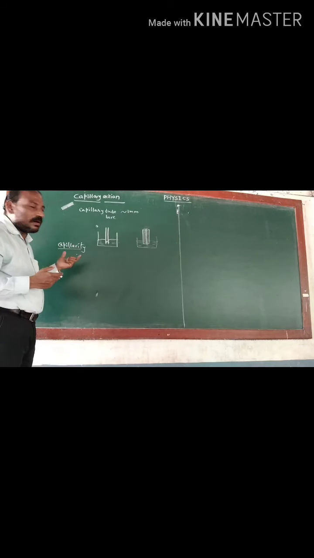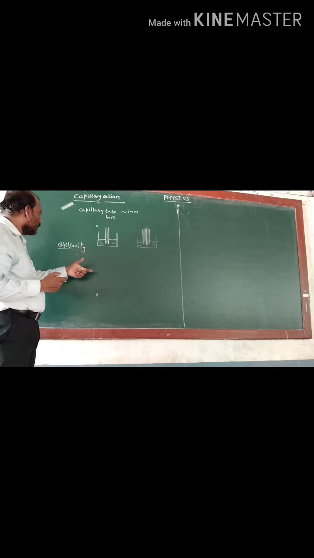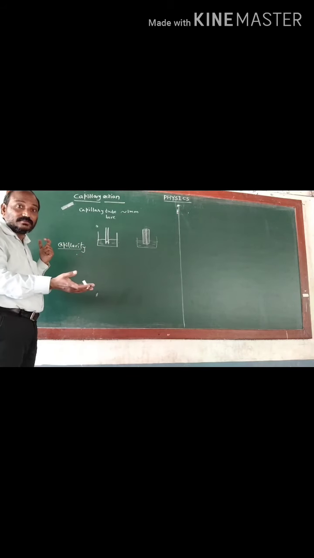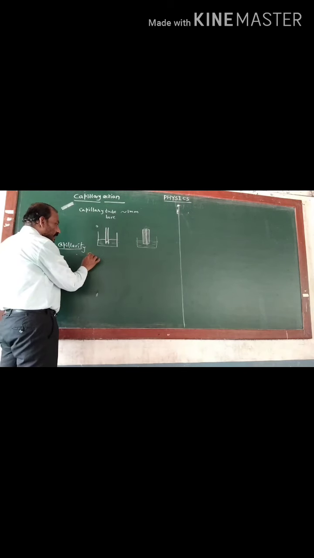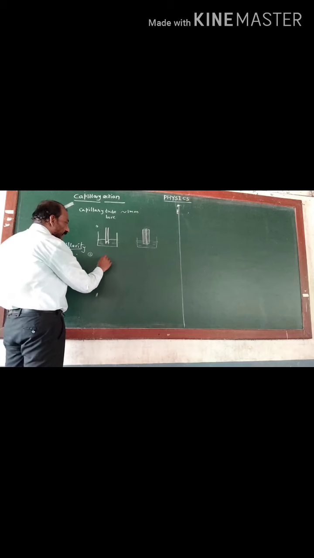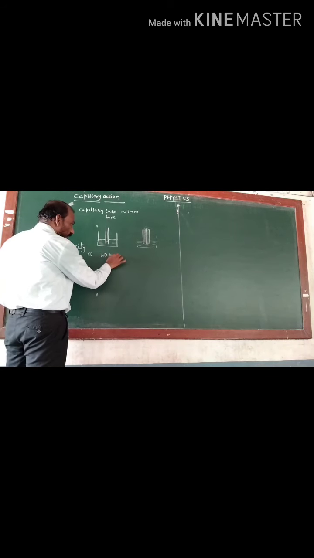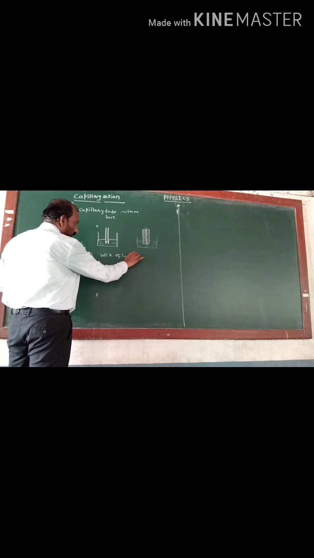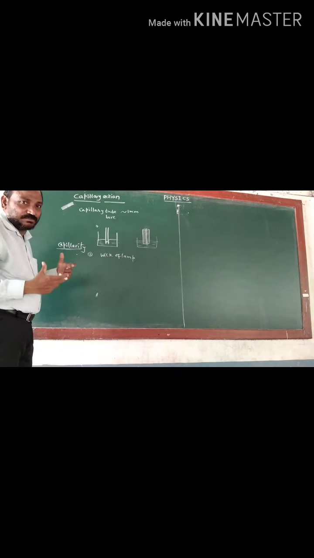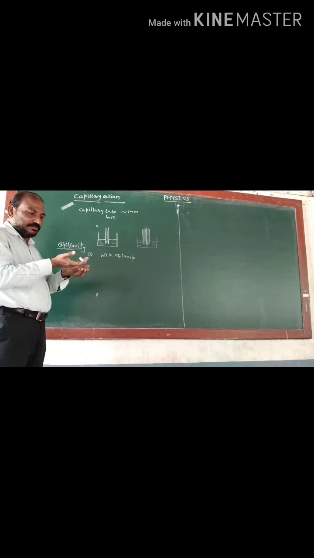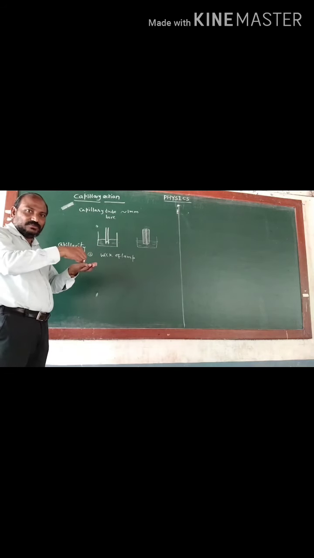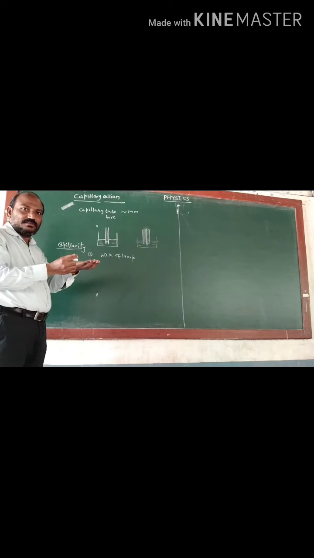The rise and fall of a liquid when a capillary tube is dipped in a liquid is called capillarity. Now we can see examples of capillarity. The first example is the wick of a lamp. You know about the wick of a lamp. In the case of Diwali, the festival, the wick of a lamp is there, and when you pour the oil, what will happen?